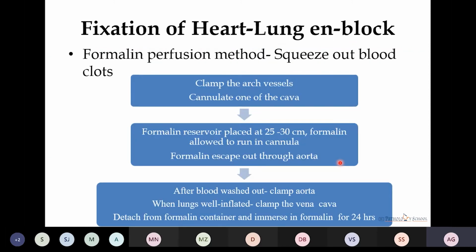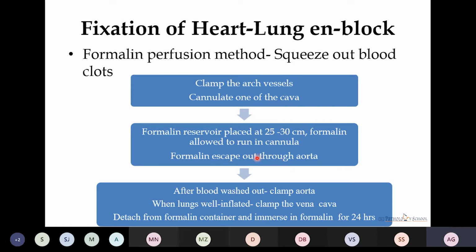After getting the heart lung block, we have to fix that. So for the fixation, we do the formalin perfusion method. After squeezing out all the blood clots, we clamp the arch vessels and cannulate one of the vena cava. Formalin reservoir is kept at the height of 25 to 30 centimeter, and then formalin is allowed to run through the tubings into the cannula, and it escapes out through the aorta.